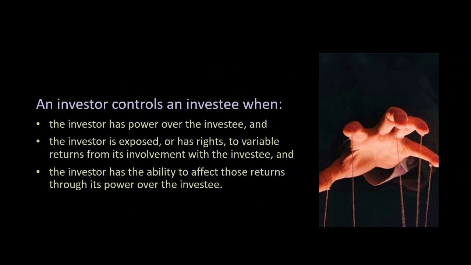The parent controls the subsidiary if the parent has power over the subsidiary and the parent is exposed to, or has rights to, variable returns from its involvement with the subsidiary. Returns include a dividend and so on. Control is when the parent has the ability to affect those returns through its power over the subsidiary.